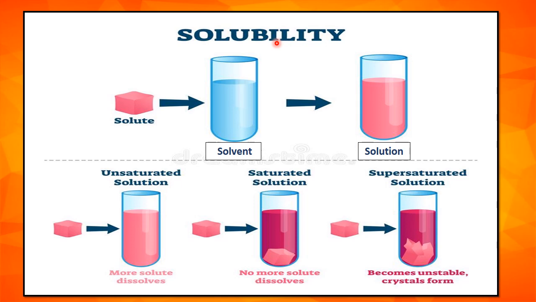A solution which is not capable of dissolving the solute any further at a given temperature is called saturated solution. Means no more solute will dissolve after some time. Now on heating, more solute dissolves in it and they form a supersaturated solution.